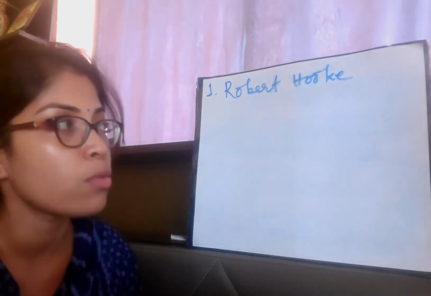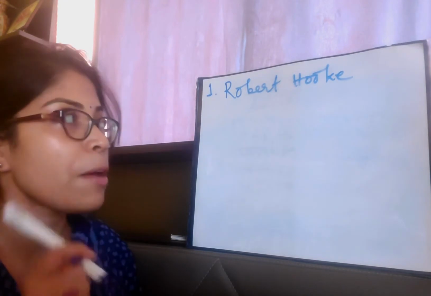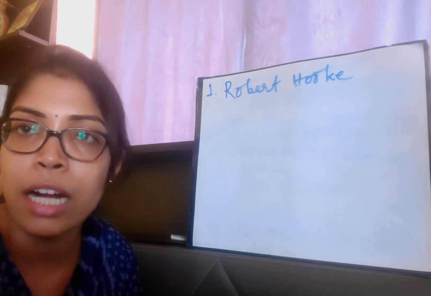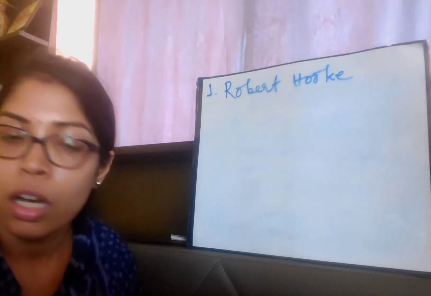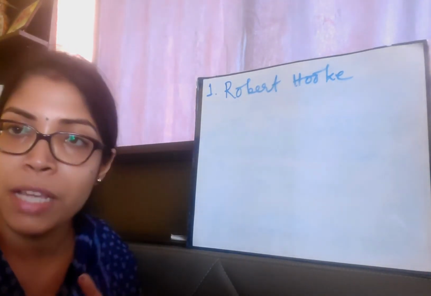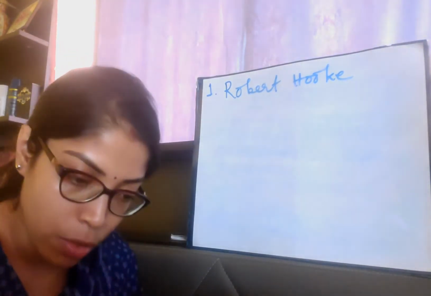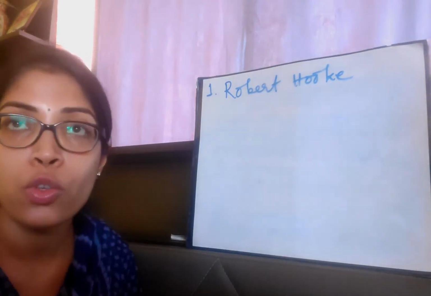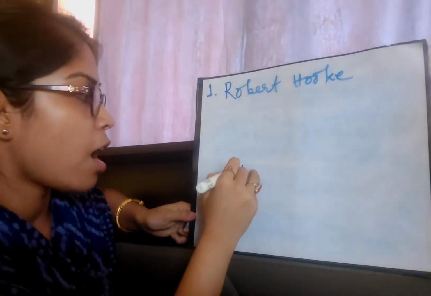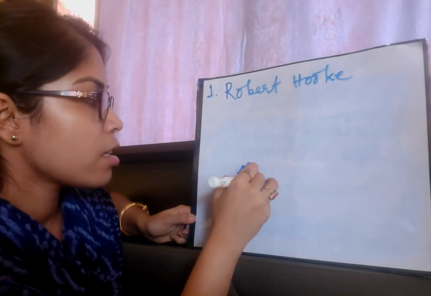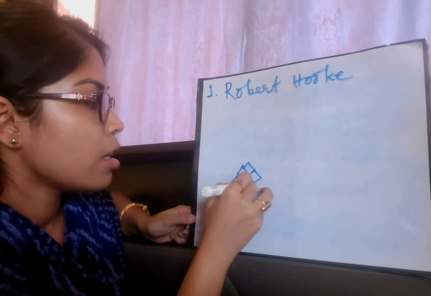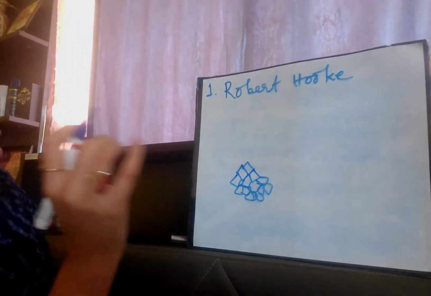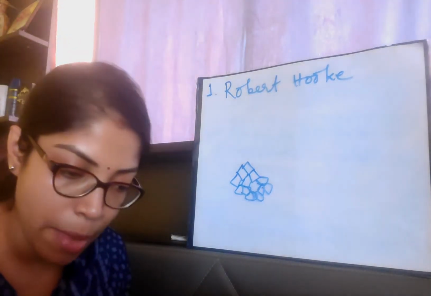So that is a compound microscope. Okay, so this compound microscope was first developed by Robert Hooke, and what did he do with that? He observed a section of cork under microscope. So cork is basically a part of tree, and he took a section of cork and he observed that under the microscope. He observed some chambers in the section of cork and he gave the name as cell. So he saw something honeycomb-like, just like a honeycomb, all small compartments. So he called them cells.